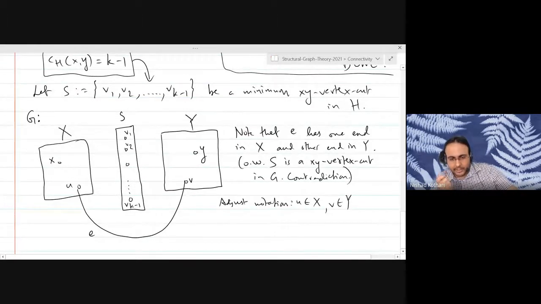But we are going to use induction in very interesting ways in this proof. We are going to get two smaller graphs from this drawing, and apply the induction hypothesis on those smaller graphs. But this time we are going to do something more sophisticated than just removing an edge or removing a vertex. Here is what we are going to do. We are going to take the set Y and make it a single vertex. We'll call this the shrinking operation. And we will construct another graph by taking X and shrinking it into a single vertex.